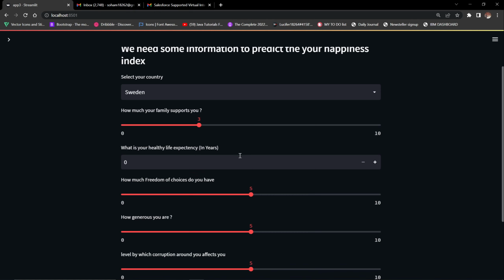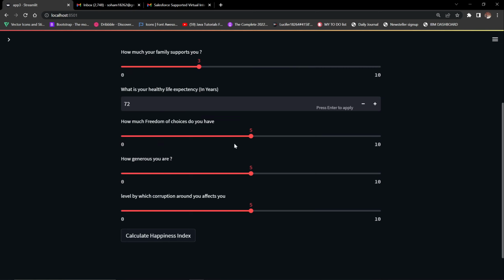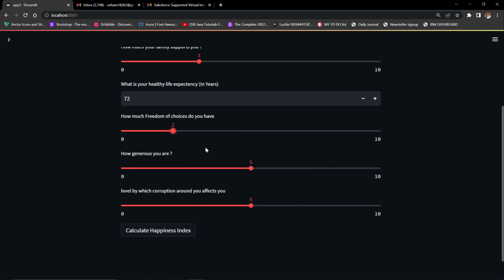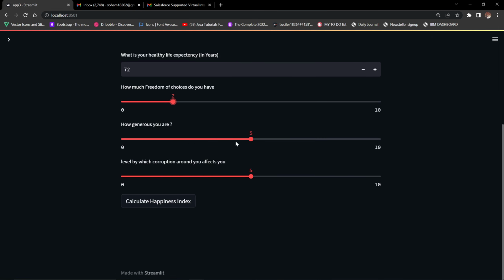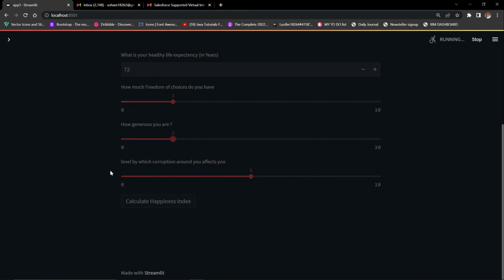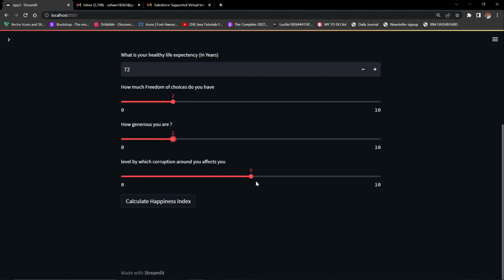Okay. So what is your healthy life expectancy in years? So what do I expect? I will put like 72. Okay, how much freedom of choices do you have? Okay, so how much freedom of choice do I have? 3 or 4. Okay, it's very less. Don't judge me on these inputs. Okay, so how generous you are? So I'm not very generous. Level by which the corruption around you affects you. Okay, so corruption around me affects anyone. It should affect anyone. Okay.